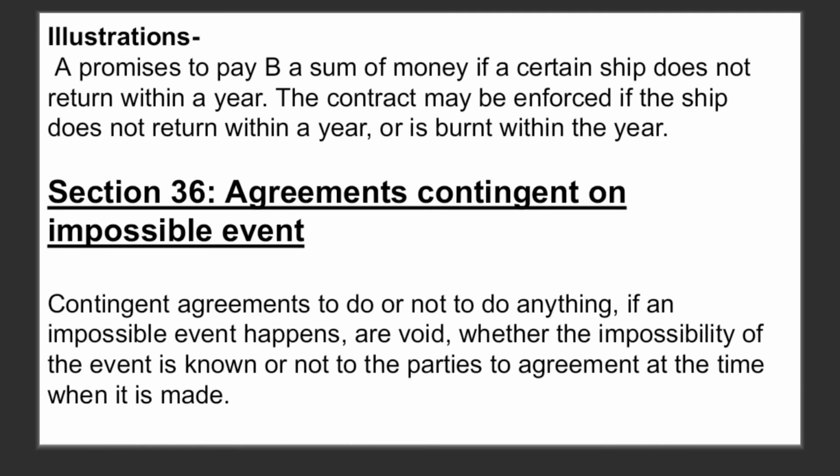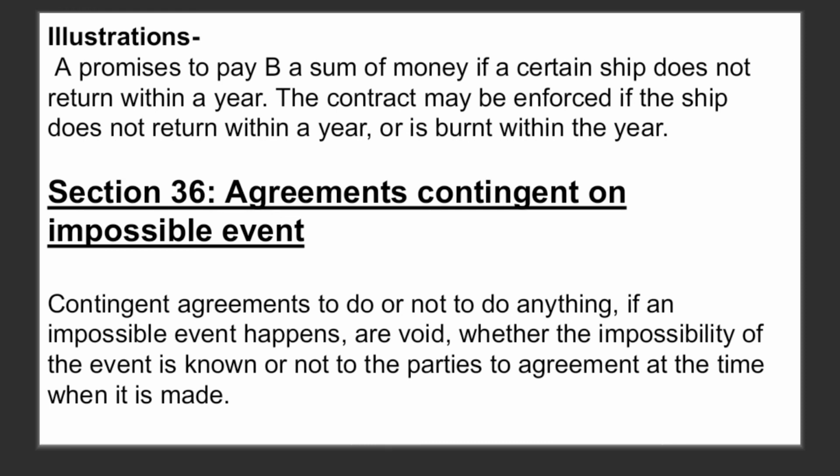And the illustration goes as: A promises to pay B a sum of money if a certain ship does not return within a year. The contract may be enforced if the ship does not return within a year or is burnt within the year. Now the last one, section 36 says agreements contingent on impossible event.